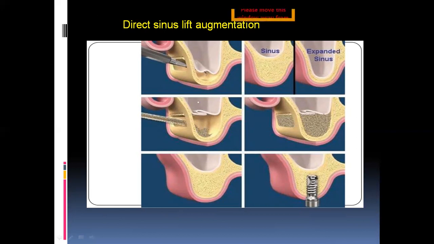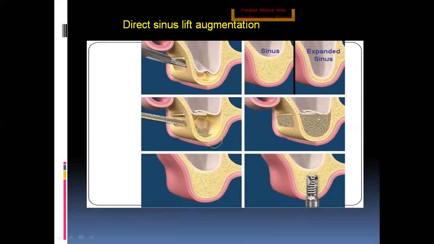It will expose the lateral wall of the maxilla. So it is nothing but a modified Caldwell-Luc approach, where we expose the lateral wall of the maxilla and we will lift the sinus. We lift the sinus, and the space between the floor of the sinus and the Schneiderian membrane is filled with the graft material. As shown in the image, it's filled with the graft material in this way. So this is a direct sinus lift technique.